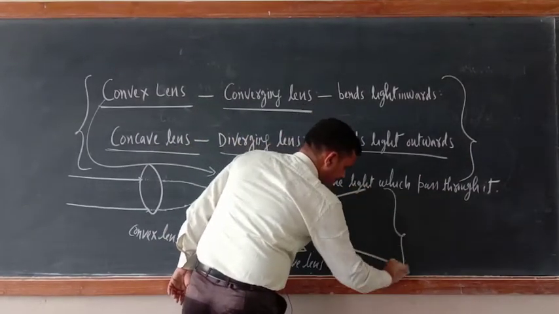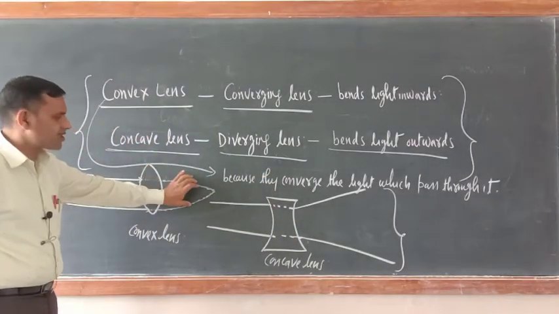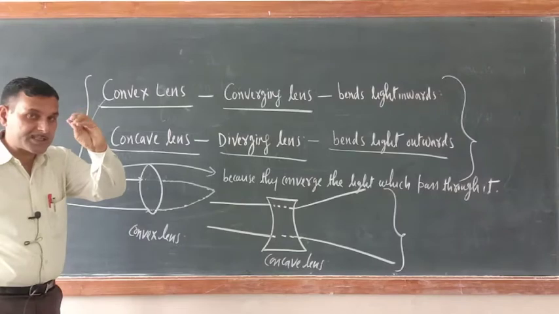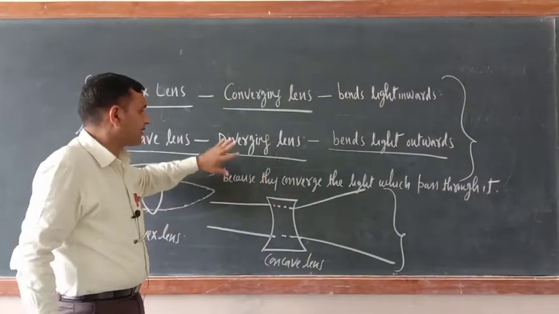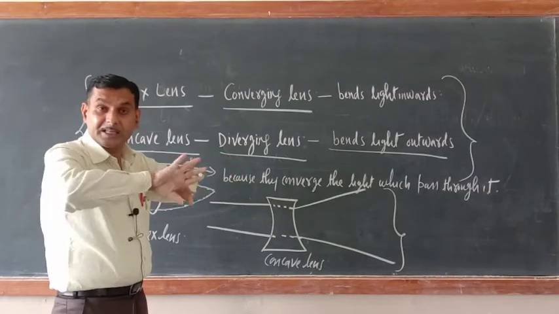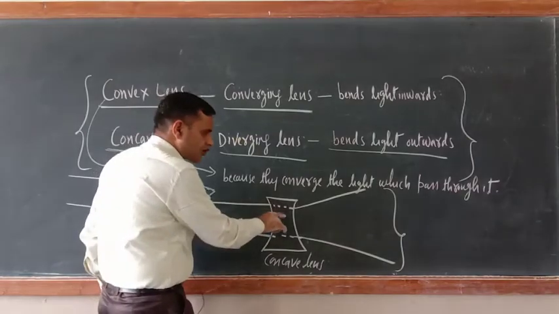Just see, here they were converging, shrinking the light. Here they are diverging the light which passes through it.